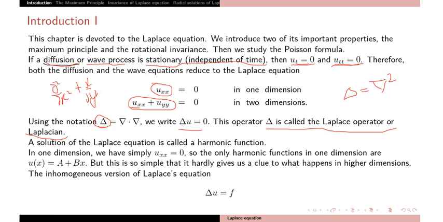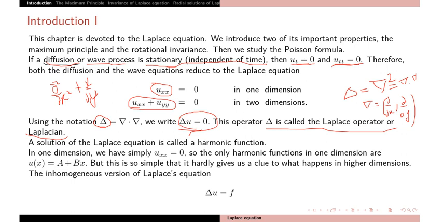What is nabla? Nabla is just the first derivative operator, (∂/∂x, ∂/∂y) in two dimensions, which is a vector. Just take nabla dot nabla, that will be nabla square. So you can also use the notation ∇²u equal to 0 instead of Δu equal to 0.